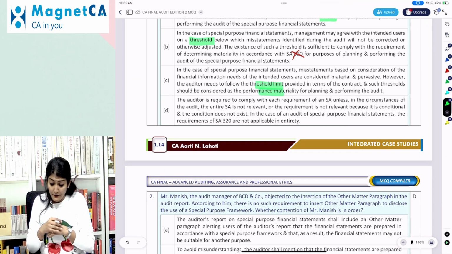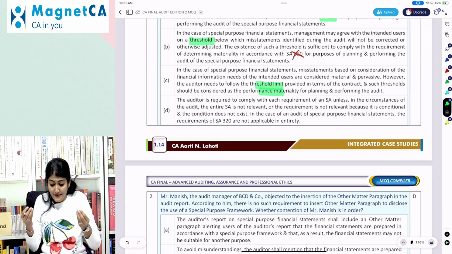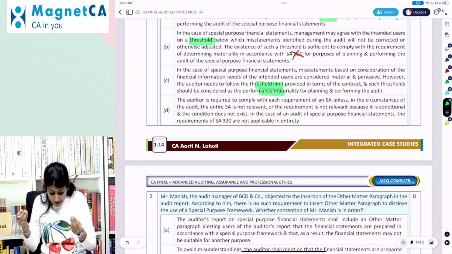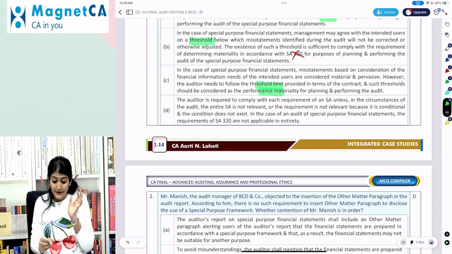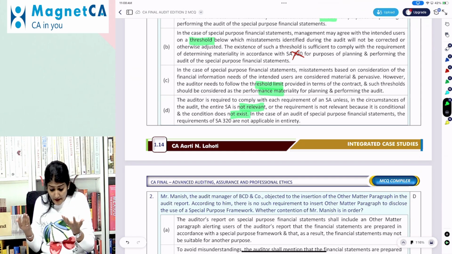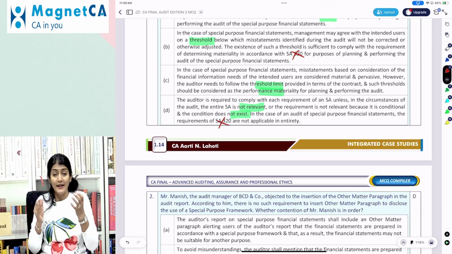Auditor is required to comply with each requirement of an SA unless in the circumstances of the audit the entire SA is not relevant, or it is conditional and the condition does not exist. In the case of the audit of special purpose financial statements, the requirement of 320 is not applicable in its entirety.